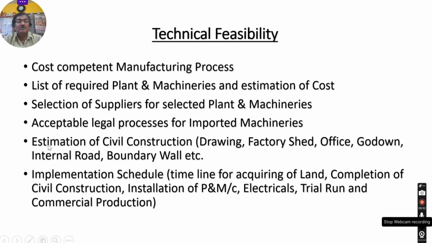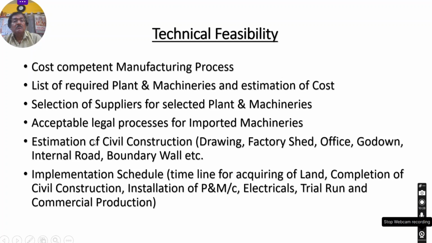Next, under technical feasibility, the next item is civil construction, estimation of civil construction. First, what civil constructions are required with measurement, and finally you have to assess the cost as well as the civil drawing for the civil construction, like office, factory, godown, internal roads, boundary walls.